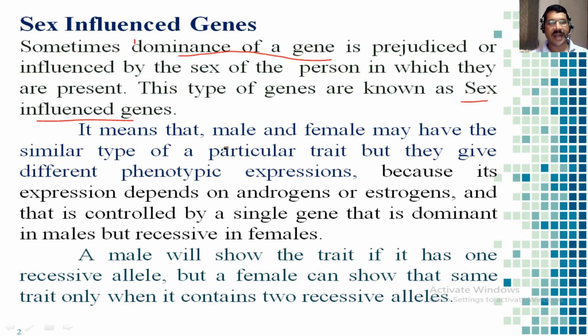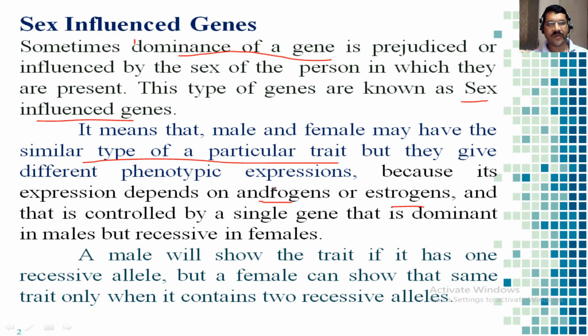It means that male and female may have a similar trait, but they give different phenotypic expression, because its expression depends upon the androgens and estrogens, and is controlled by a single gene that is dominant in males but recessive in females.